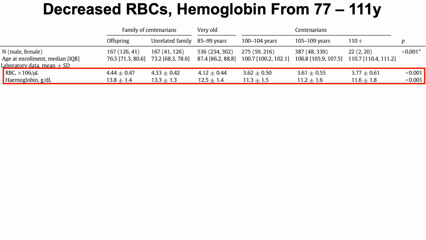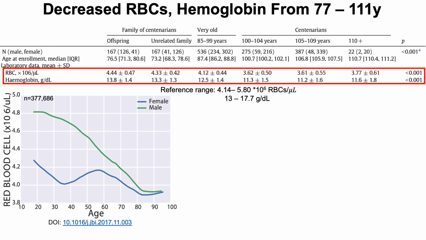So if your red blood cells are decreasing during aging, so are your hemoglobin levels. And that's exactly what we see here, from values of 13.8 and 13.3 in the 70-ish-year-olds, to the low to mid 11s in the centenarians. So for the reference range, for red blood cells, they'd be out of the reference range, and for hemoglobin, they'd also be out of the reference range, but that doesn't tell you much.